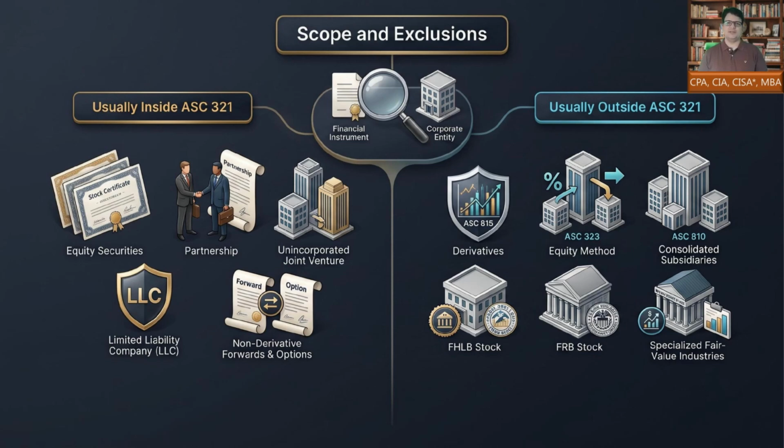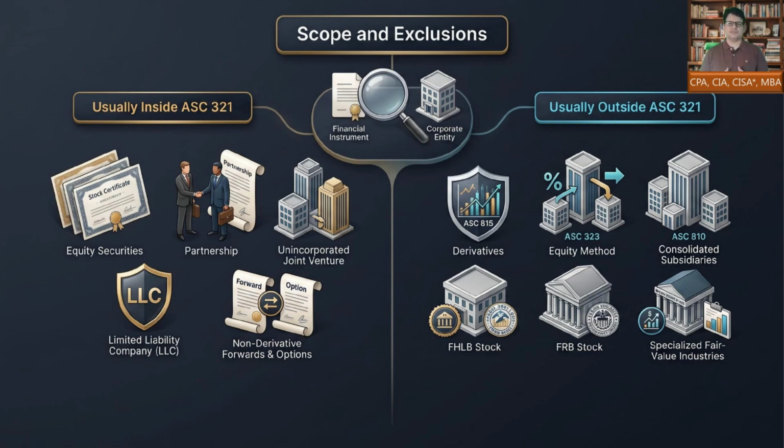But several items are outside ASC 321. Derivatives go to ASC 815. Equity method investments go to ASC 323. Consolidated subsidiaries go to ASC 810. Federal Home Loan Bank stock, Federal Reserve Bank stock, and specialized fair value industries also have separate treatment.